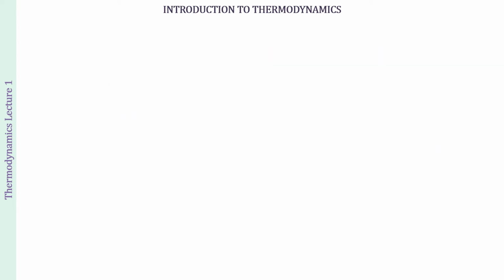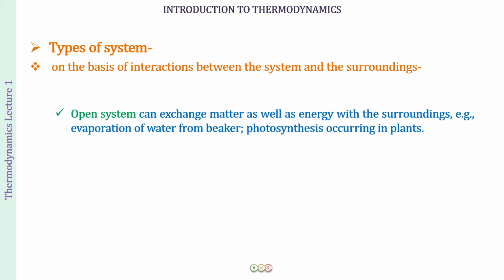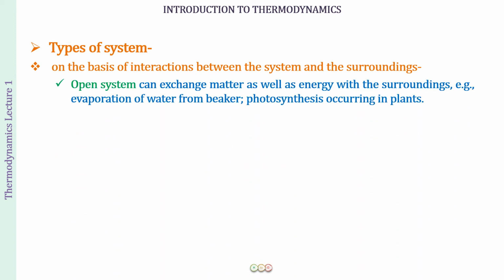Great. So next we are going to discuss the various types of systems that we can have, and the first classification is going to be based upon the interactions between the system and the surroundings, whether there is going to be exchange of matter or exchange of energy, or both of them or none of them. So on the basis of this, we have first of all an open system. An open system is the one which can exchange matter as well as energy with the surrounding. For example, evaporation of water from a beaker, or photosynthesis occurring in plants.